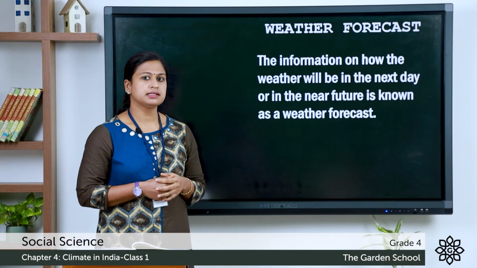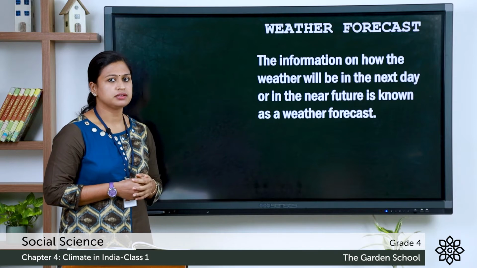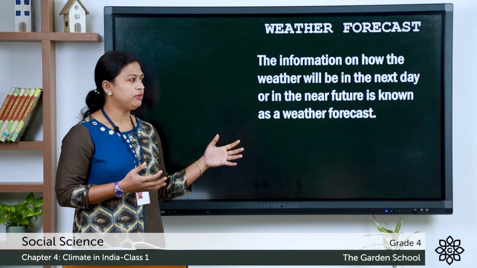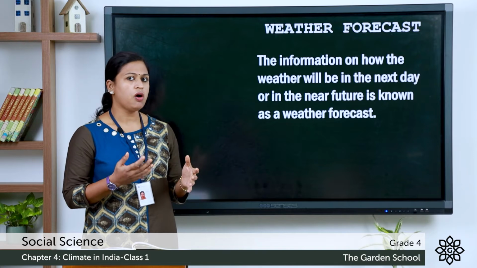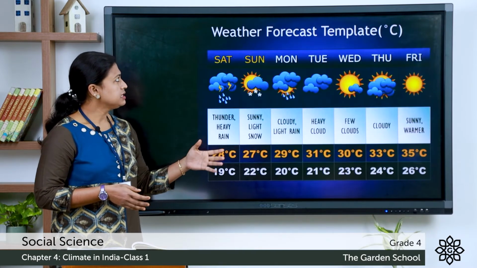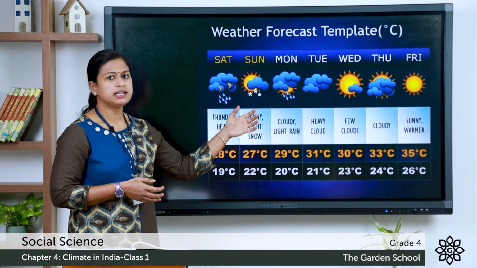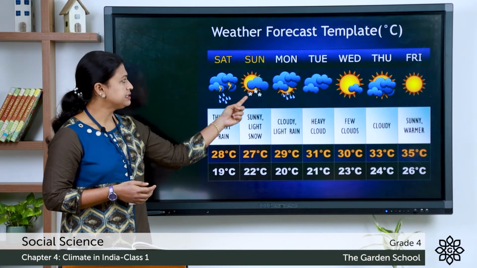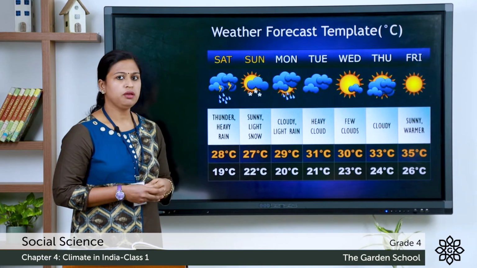Now, let's discuss the weather forecast. It is the information on how the weather will be in the next day or in the near future. This is the weather forecast template. You can see here different symbols are used to show the weather.